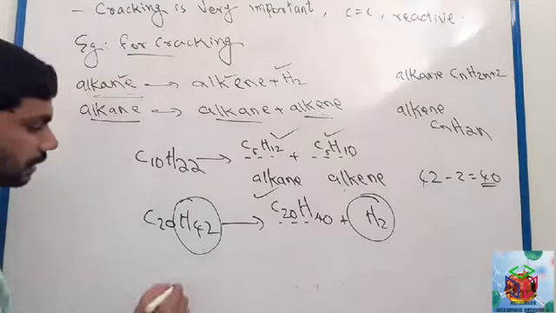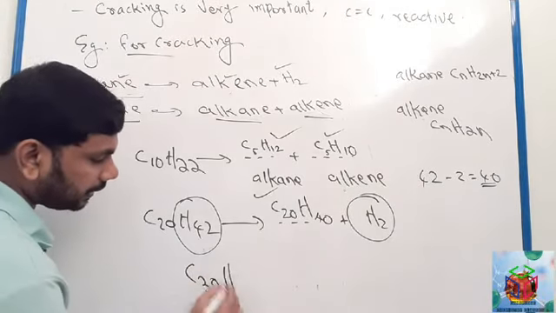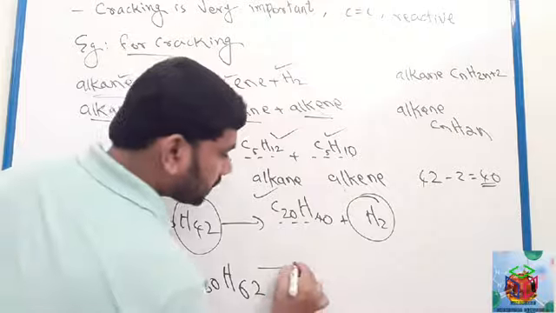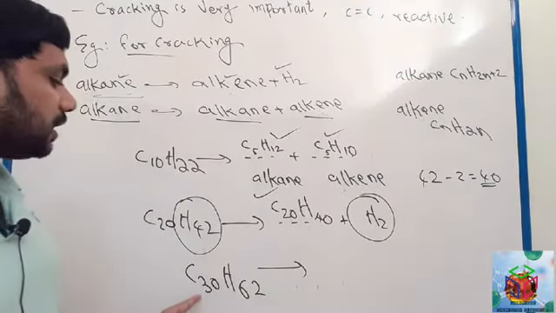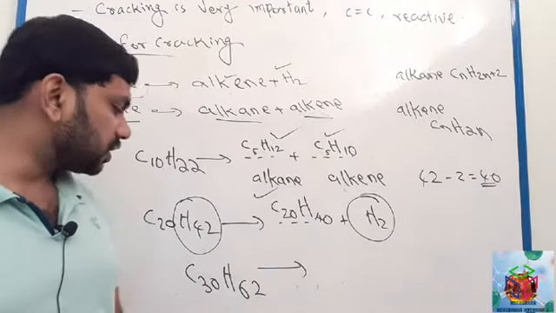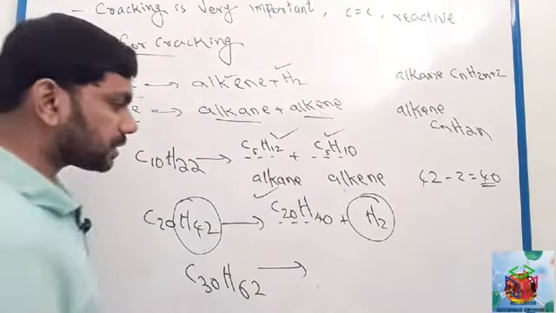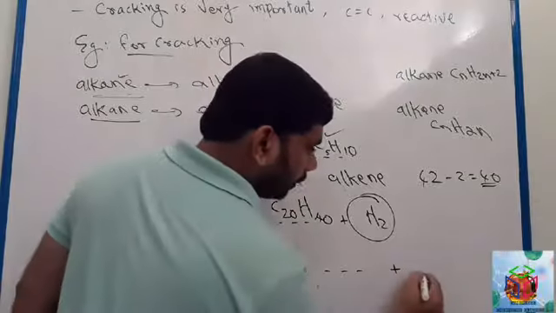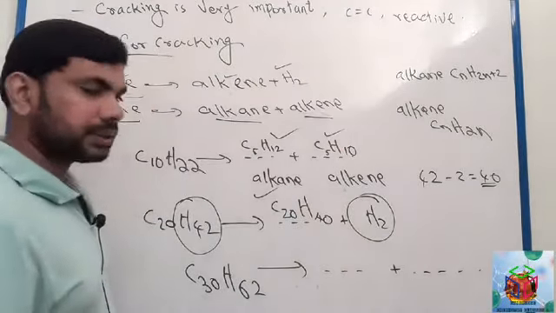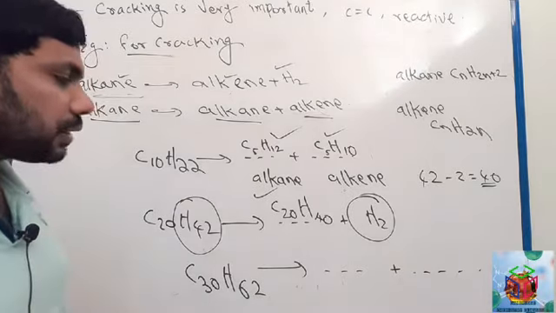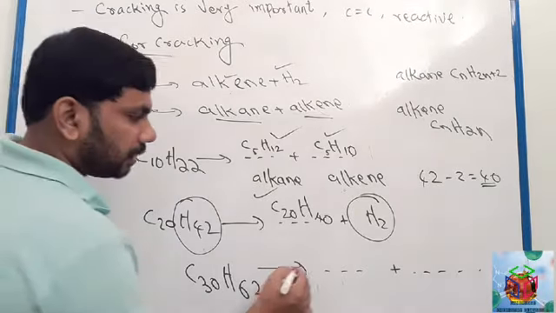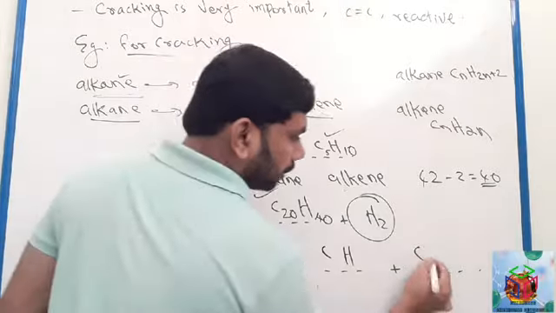Last example, see here, C30H62. This is alkane. The question asks you to complete these two products. So how can you complete it? You just write carbon hydrogen, carbon hydrogen.